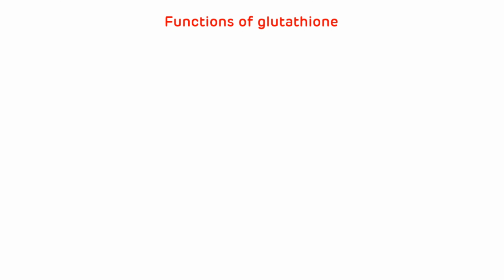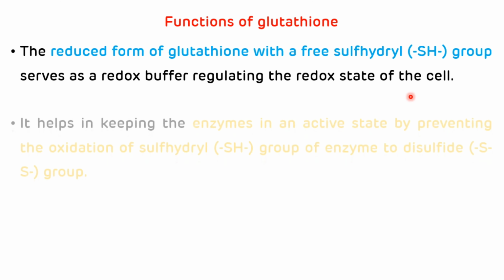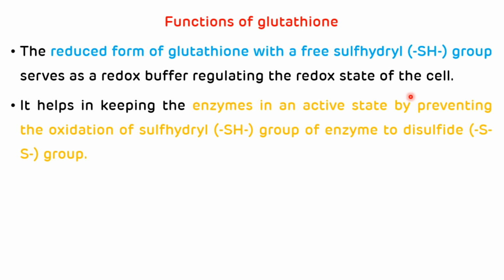Now we will see the functions of glutathione. The first function of glutathione is that the reduced form of glutathione with free sulfhydryl group serves as a redox buffer regulating the redox state of the cell. The second function of glutathione is that it helps in keeping the enzymes in an active state by preventing the oxidation of the sulfhydryl group of the enzyme to a disulfide group.